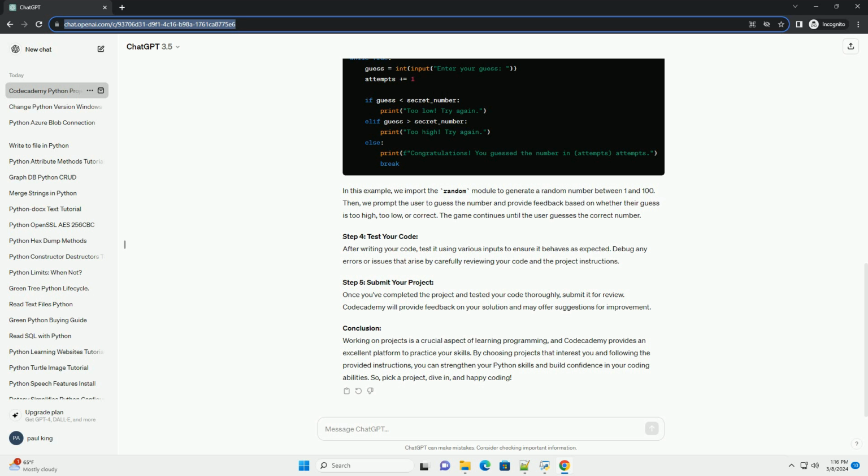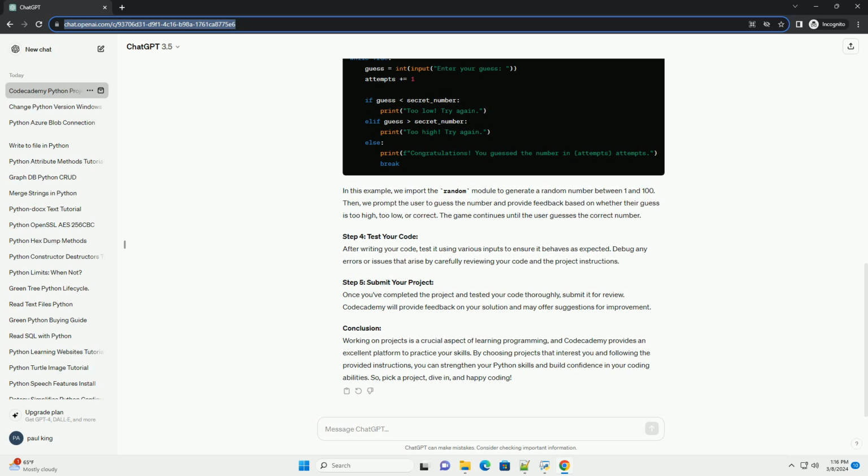Step 4. Test your code. After writing your code, test it using various inputs to ensure it behaves as expected. Debug any errors or issues that arise by carefully reviewing your code and the project instructions. Step 5. Submit your project. Once you've completed the project and tested your code thoroughly, submit it for review. Codecademy will provide feedback on your solution and may offer suggestions for improvement.